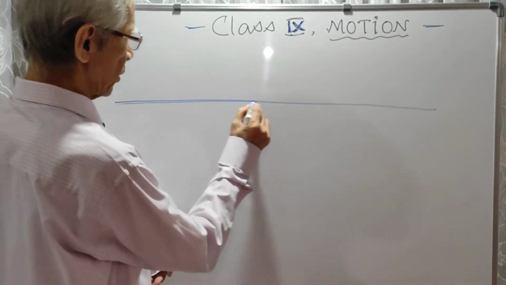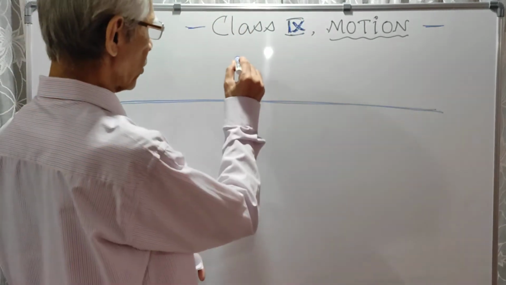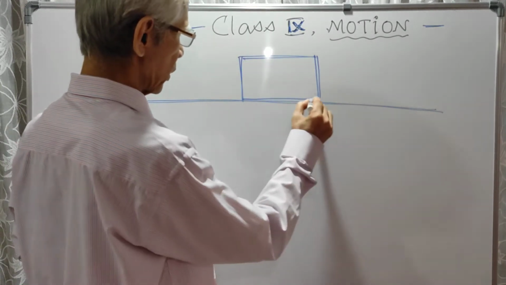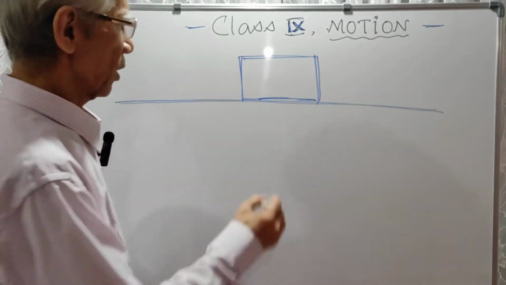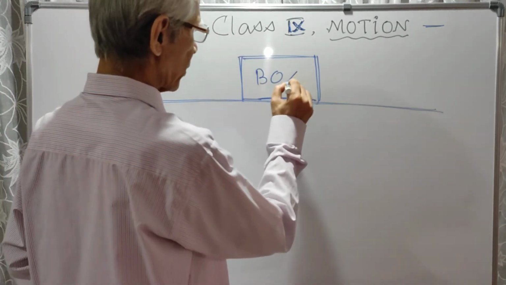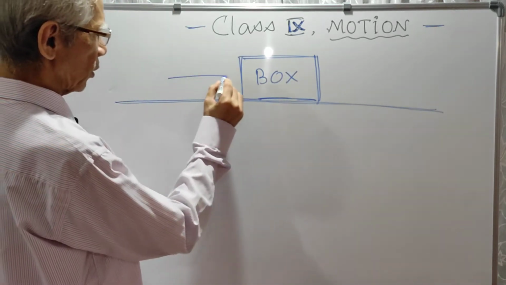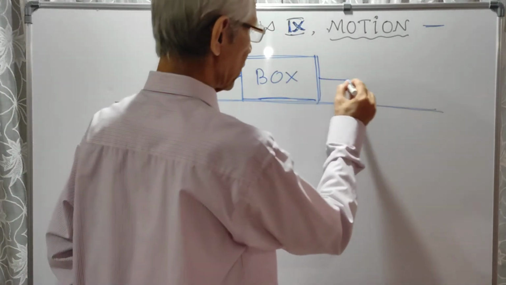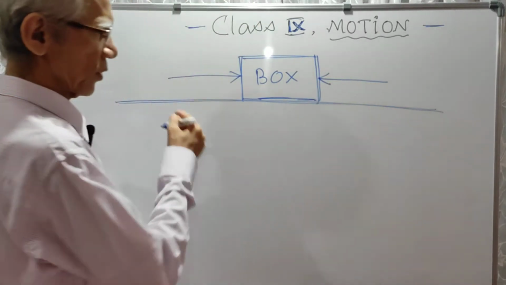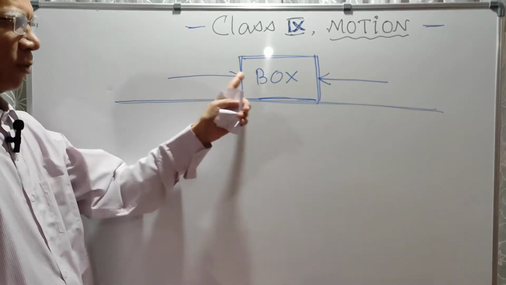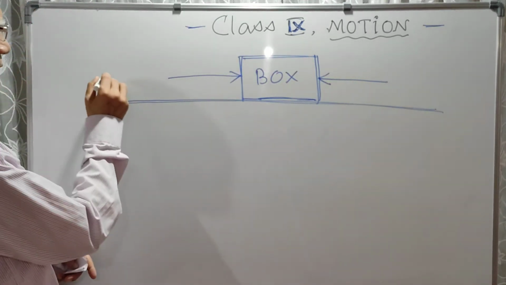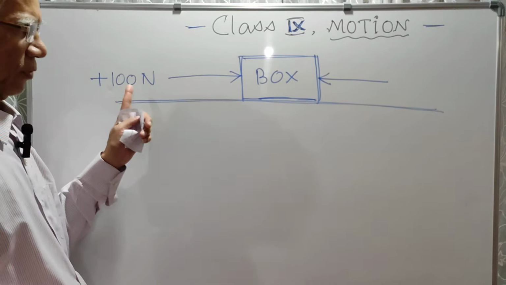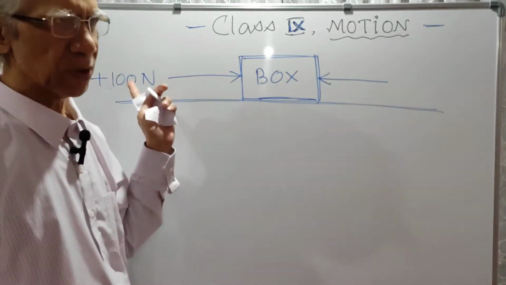Now consider this is the floor on which a box is lying. So this is a box lying on the floor. Now one person is pushing it towards east. This is east, this is west. Another person is pushing the same box towards west. So one person is pushing the box towards east by applying 100 Newton of force. We consider it to be positive. Force towards east, suppose we take as positive.